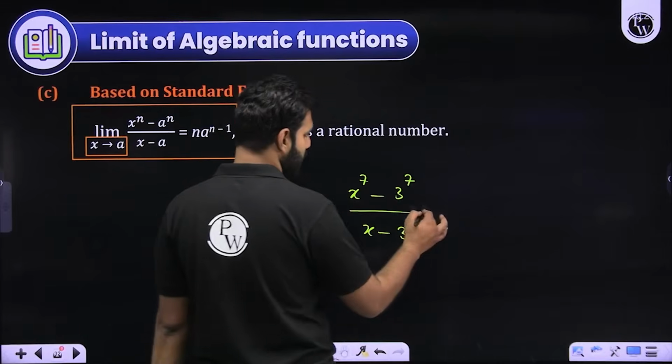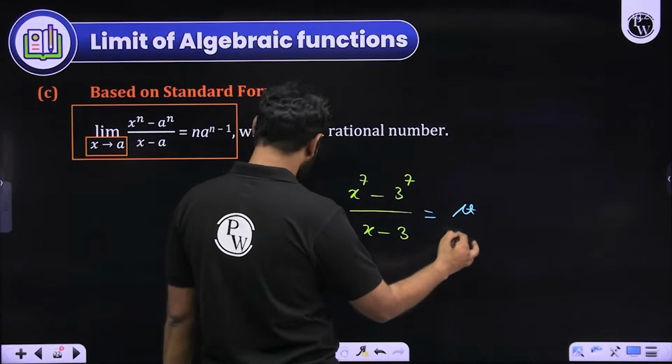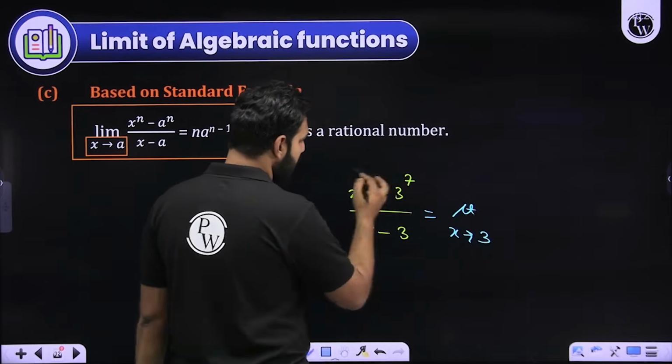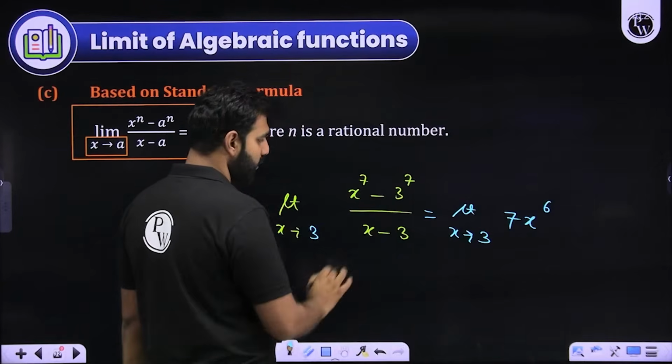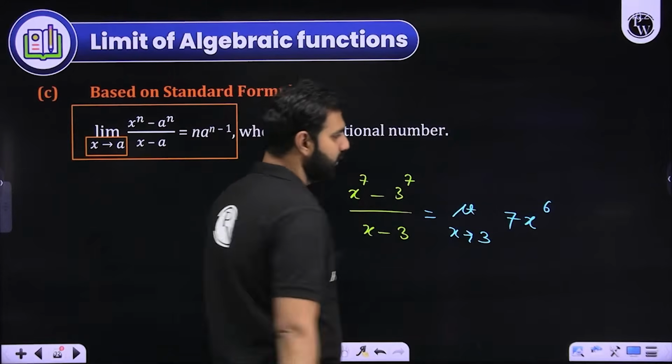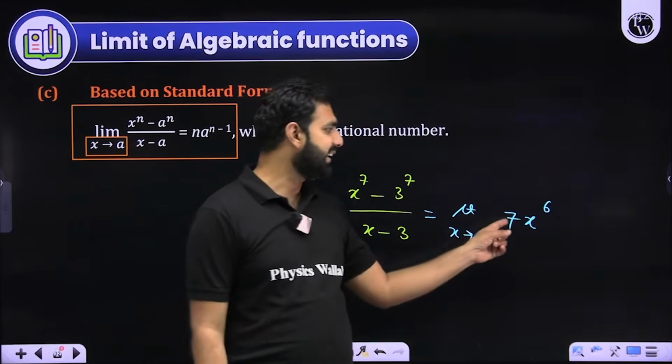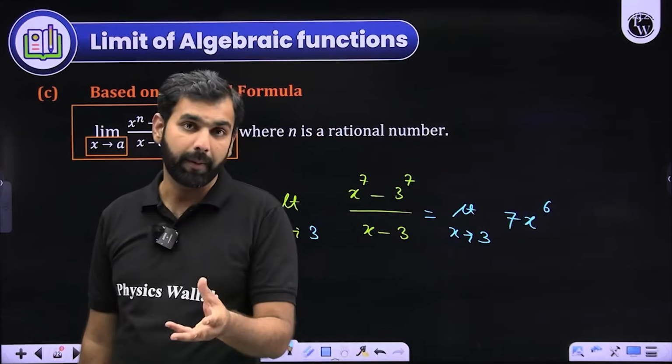So the differentiation of the numerator gives, of course, this limit where x approaches 3, x to the power 7 is 7x to the power 6. This being constant becomes 0. This is 1 minus 0, so upon 1. So this is exactly nothing but what? n a to the power n minus 1, that formula. So did you get it?